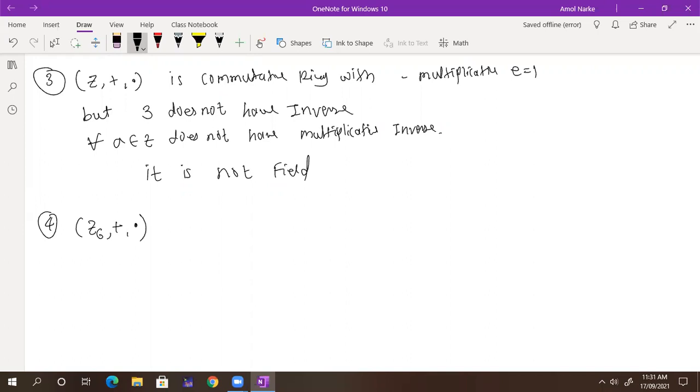Whether it is a field or not a field. What is the identity here? Multiplicative identity, 1. Okay, let's check it out. Can I draw a table? So when we have such examples for a finite field, just try to draw a table.